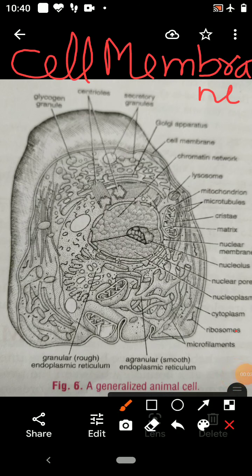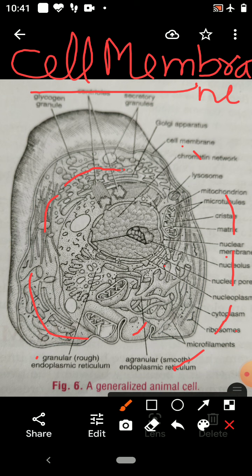Today I am going to explain to you the structure of the cell membrane. The cell membrane is the boundary between the external and internal environment of a cell. This is the structure of a cell. So this is the internal environment of the cell, and there is the external environment of the cell. This external and internal environment of the cell is bounded by a membrane.